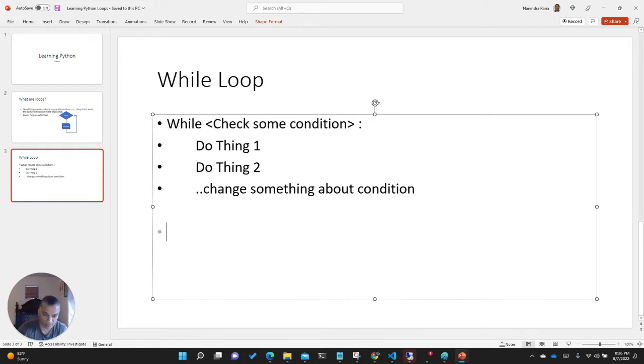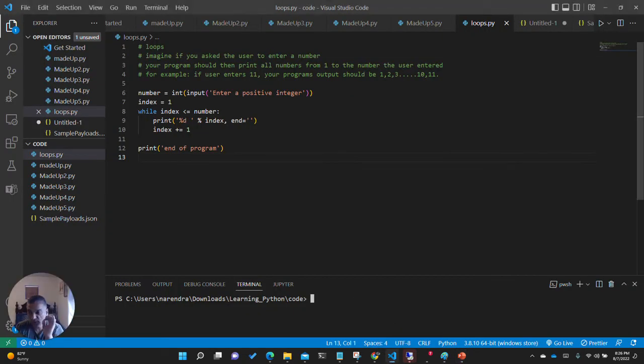So now, enough talking about it, let's just take a look at some code. I'm going to make you look at this code that I have already written, and I want you to see how a while loop works. So what is this program all about? Imagine you ask the user to enter a number. This is the piece of code. You are very familiar with it by now. Number, integer, input, enter a positive integer. Your program should then print all numbers from 1 to the number the user entered. For example, if the user entered 11, your program should print 1, 2, 3, 4, and so on till 11.